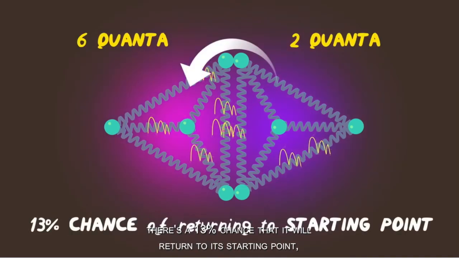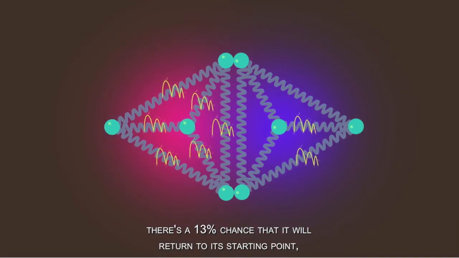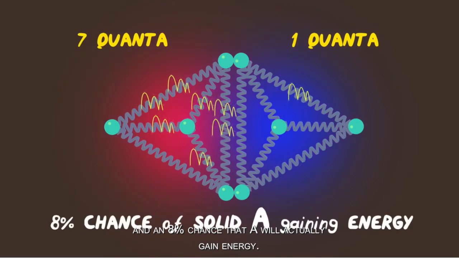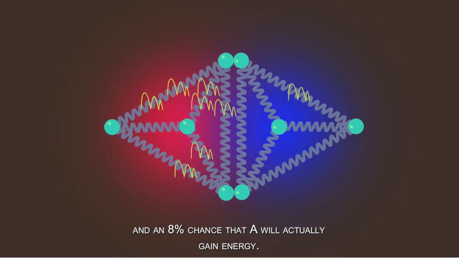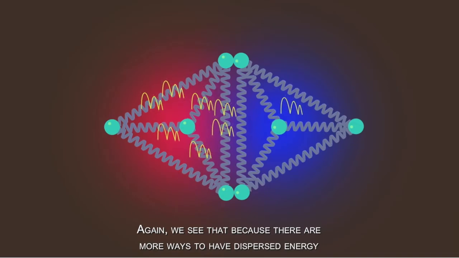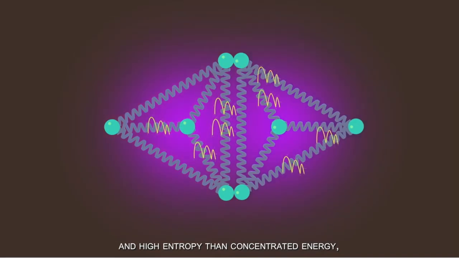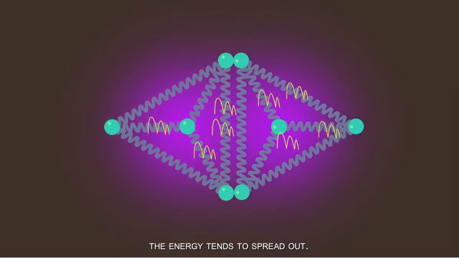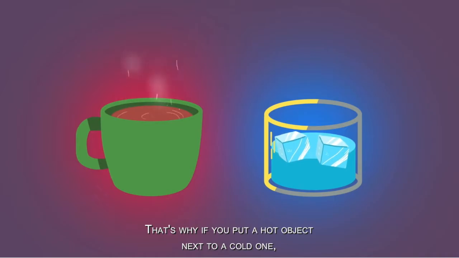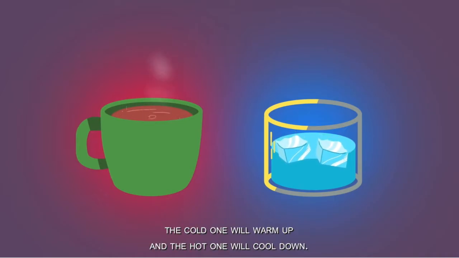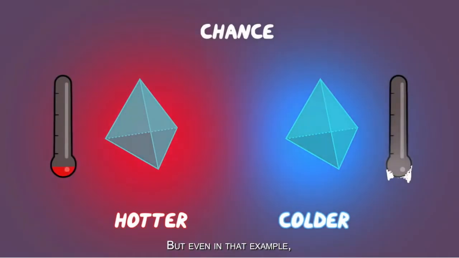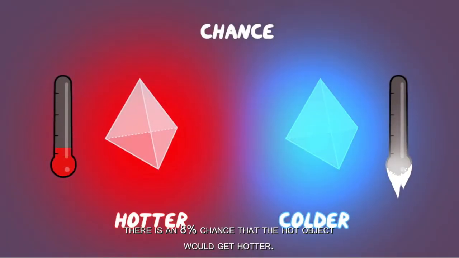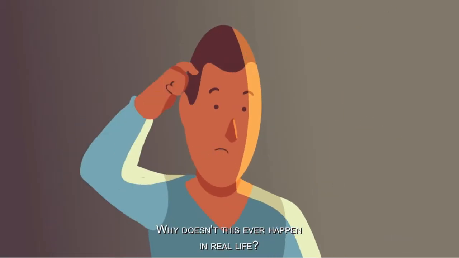There's a 13% chance that it'll return to its starting point, and an 8% chance that A will actually gain energy. Again, we see that because there are more ways to have dispersed energy and high entropy than concentrated energy, the energy tends to spread out. That's why if you put a hot object next to a cold one, the cold one will warm up and the hot one will cool down. But even in that example, there is an 8% chance that the hot object would get hotter. Why doesn't this ever happen in real life?